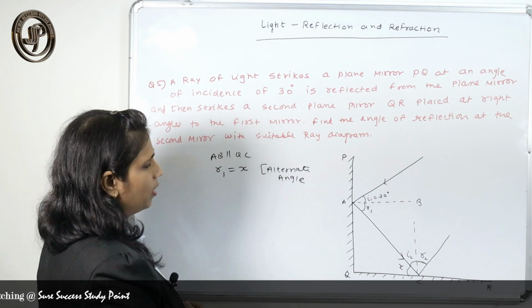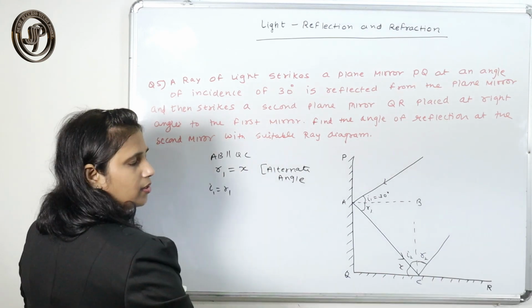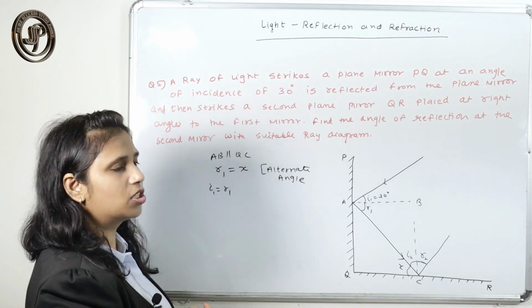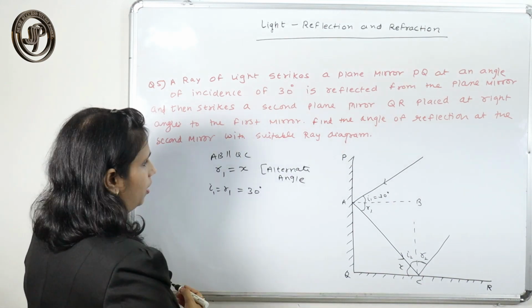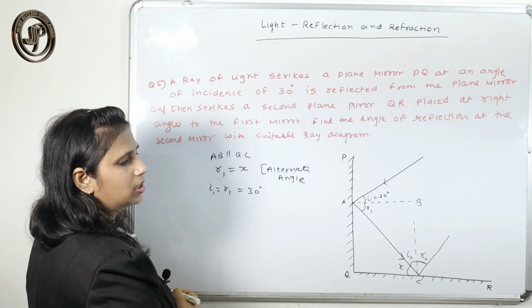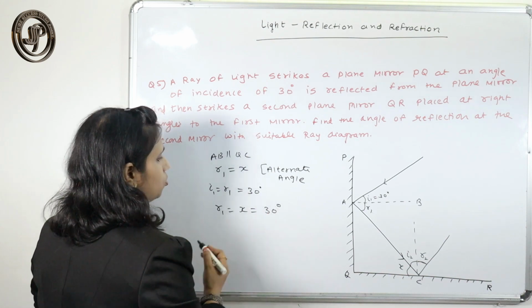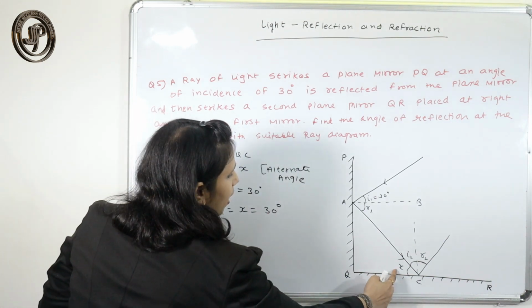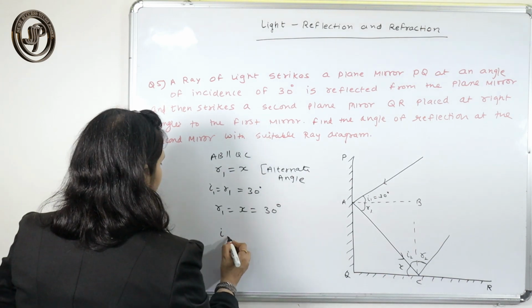Now you know the value of X. I1 is equal to R1, right? Because angle of incidence is equal to angle of reflection, which is 30 degree. So R1 is 30 degree, so R1 equals X equals 30 degree. Now you have to find I2.